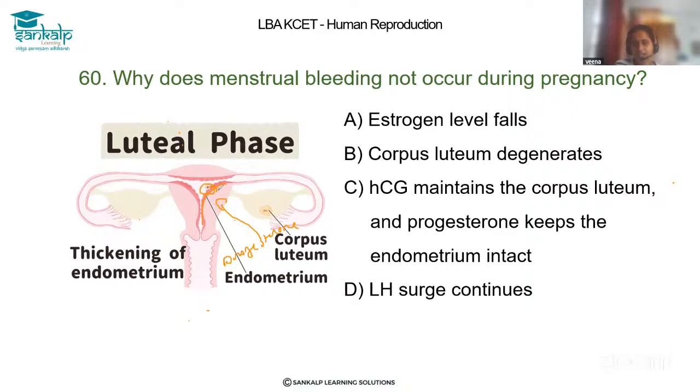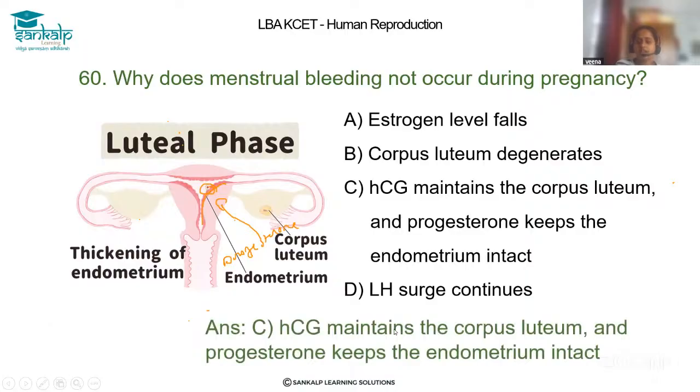That's why menstrual bleeding does not occur. So the correct answer is option C, HCG maintains the corpus luteum. The baby's HCG maintains the corpus luteum, and the corpus luteum secretes progesterone that keeps the endometrium intact.